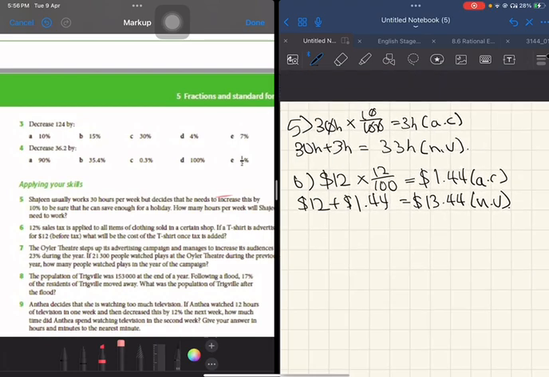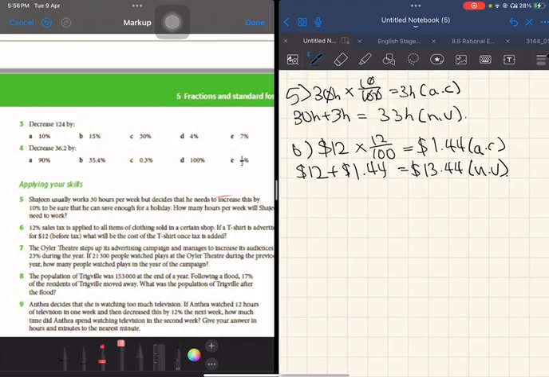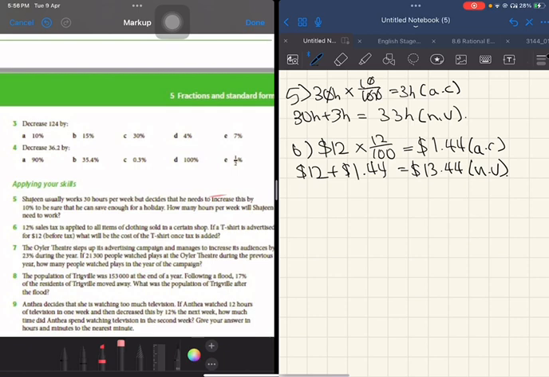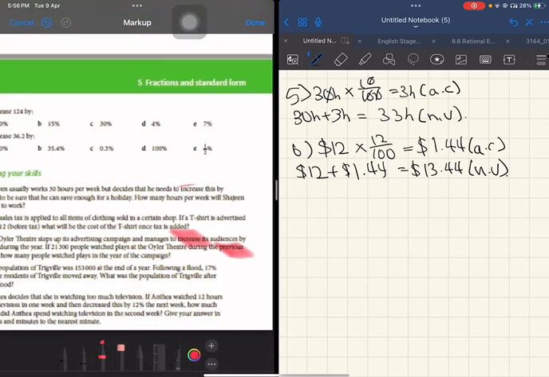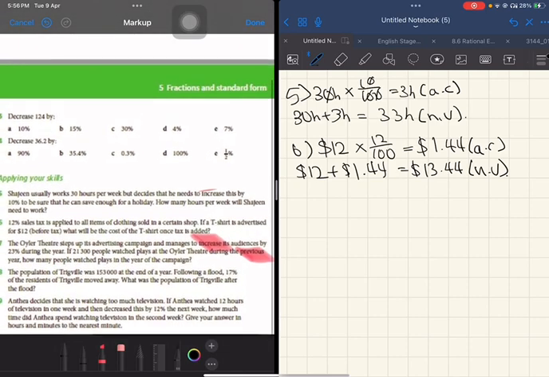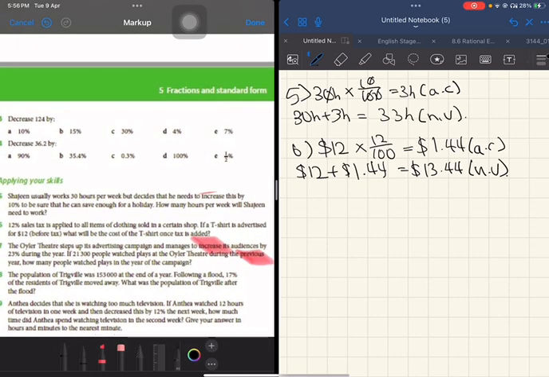For question 7. The Oiler Theatre steps up its advertising campaign and manages to increase its audience by 22% during the year. If 21,300 people watched the Oiler Theatre during the previous year, how many people watched plays in the year of the campaign? Okay, so the keywords here are increase and previous. So you're increasing the previous year's amount of people.